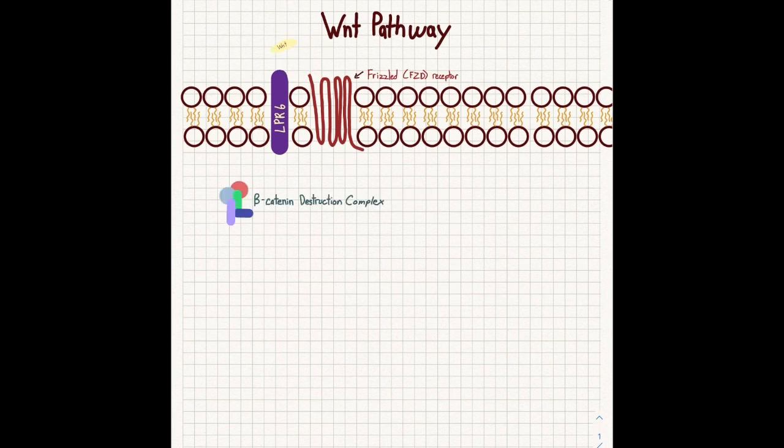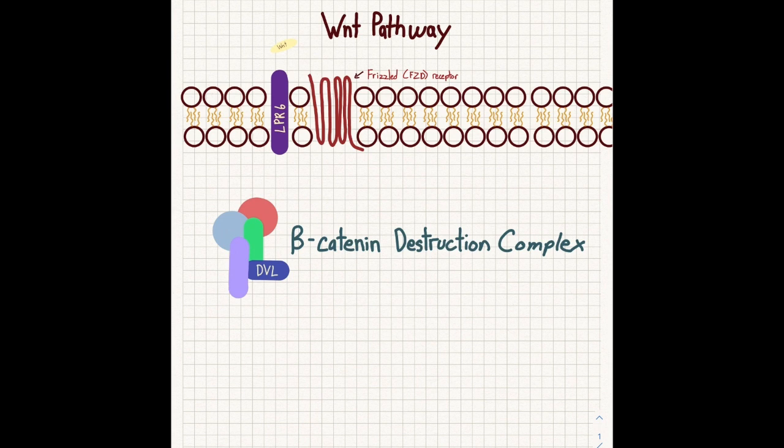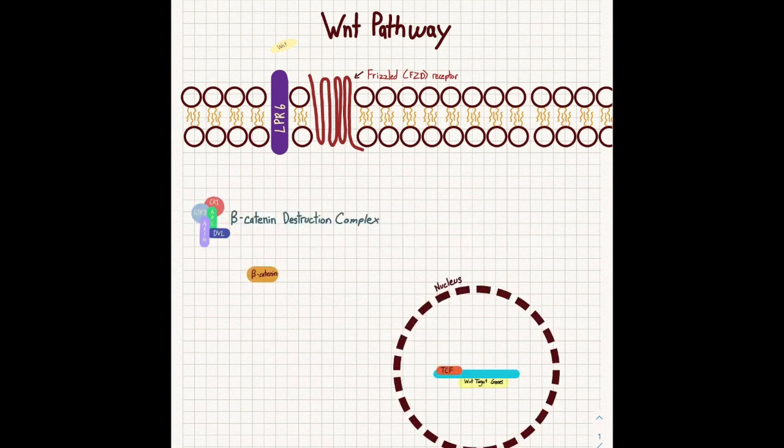There is a complex in the cytoplasm called the beta-catenin destruction complex. The proteins that make up this complex include DVL, axin, APC, and two enzymes called GSK3 and CK1. As you can infer from the name, this complex is going to destroy beta-catenin. In order to have the WNT target genes expressed, beta-catenin must enter the nucleus and, along with the transcription factor TCF, transcribe WNT target genes.